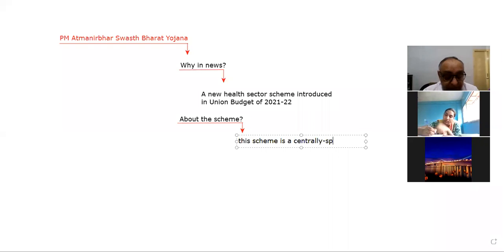That's the point. What is the difference between the central scheme and centrally sponsored scheme? That we will discuss a little later in today's lecture.